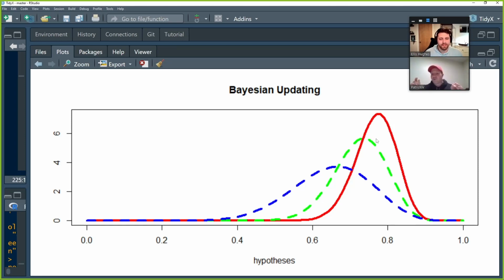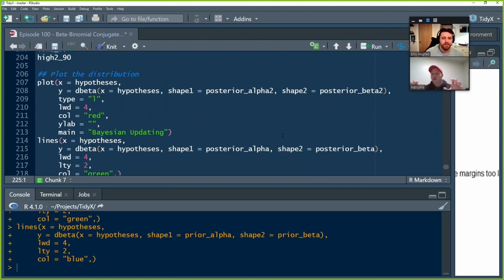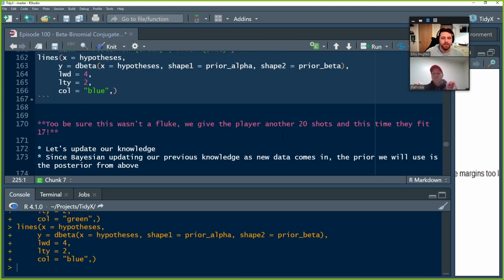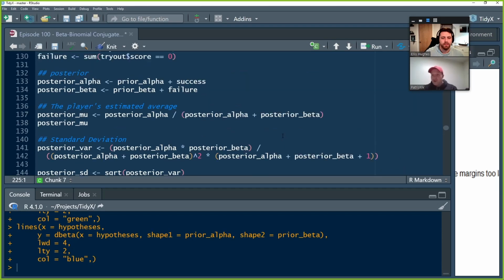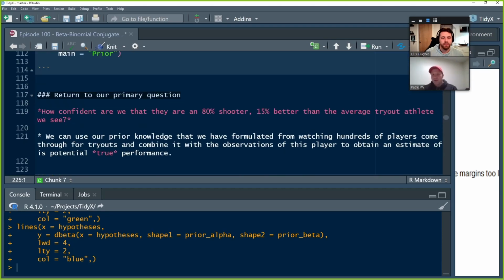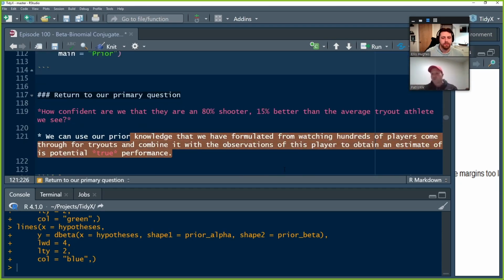And selecting the prior here, before we depart this 100th episode, is important because you can set it from prior research, you can set it from prior observation, prior knowledge or domain expertise, or you could estimate it in what's called an empirical Bayes approach, which we didn't talk about here, but we did talk about in the volleyball episode where we used what's called moment matching or method of moments to estimate the alpha and beta parameters, and maybe we'll review that in a later episode.